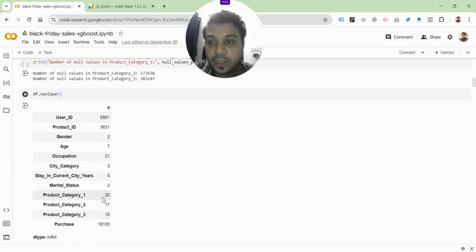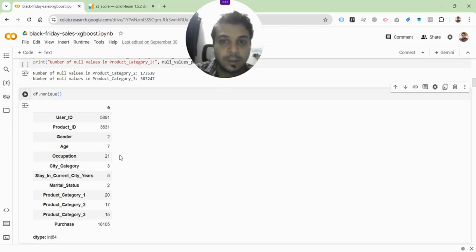Now you can see the number of unique values in the data set. This is how you do it: you see how many unique values exist. So makes sense, gender has only 2 unique values. Then you can see that age has 7 unique values, and that is because it has been done in classes, right? That's how it works. You'll see that we have to change that. We'll just see in a moment. A lot of different categories are there for each of these values, and occupation has 21.